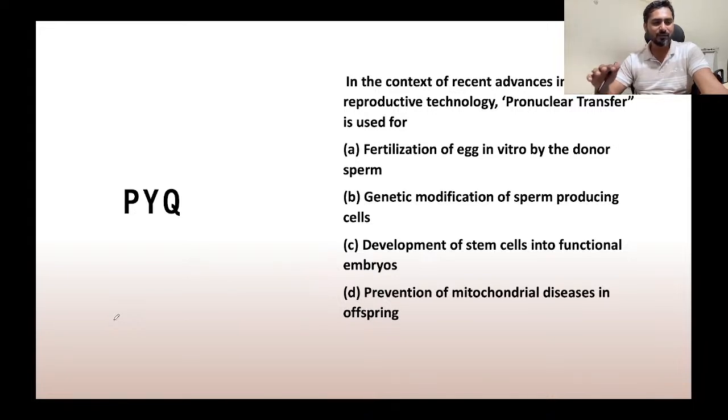So pro-nuclear transfer method. In the three parent baby system, you have seen there are two methods. Sometimes they would ask you the scientific name, and sometimes they would ask you the concept which is embedded inside these terms. So the correct answer in this case is D, prevention of mitochondrial diseases in offspring.